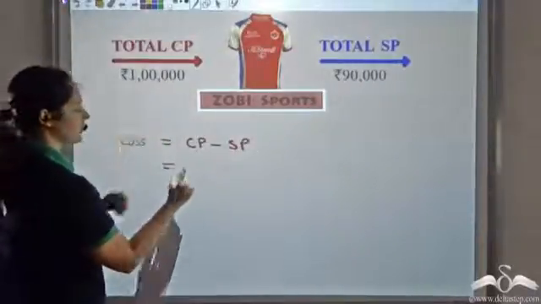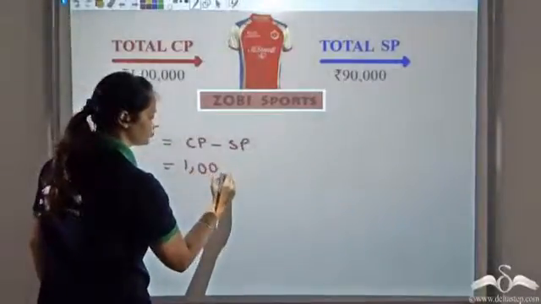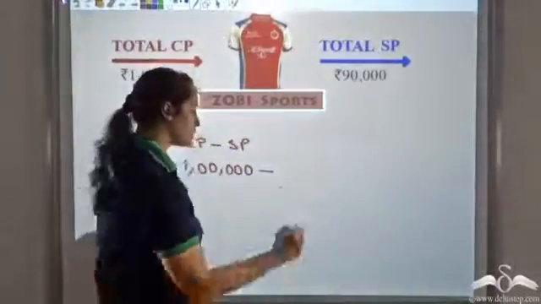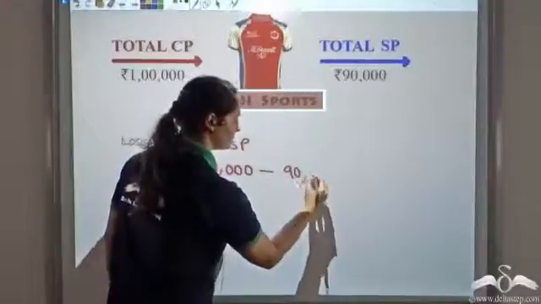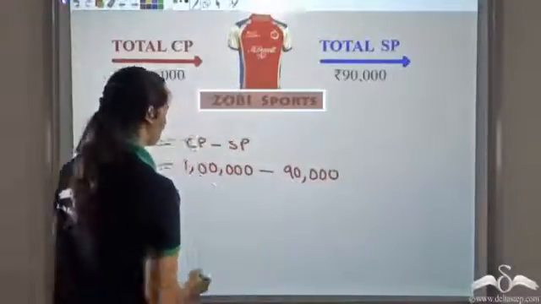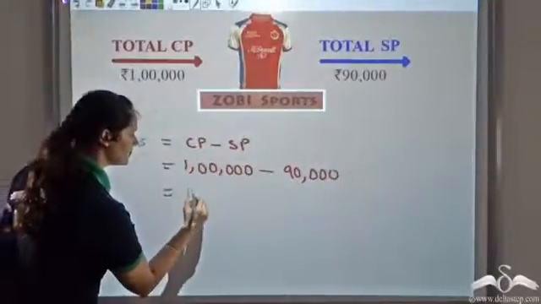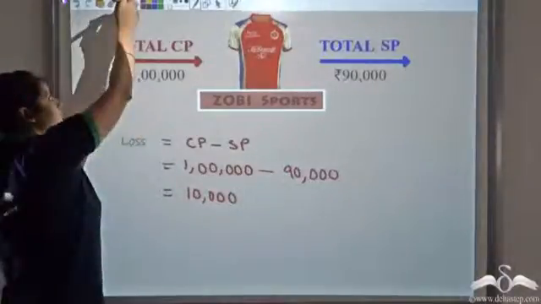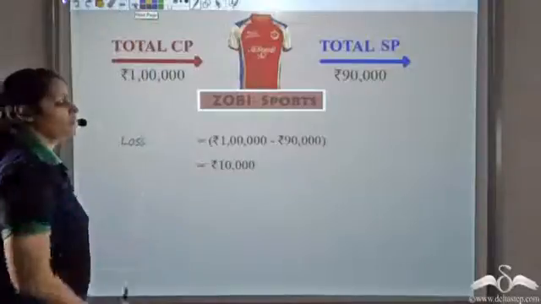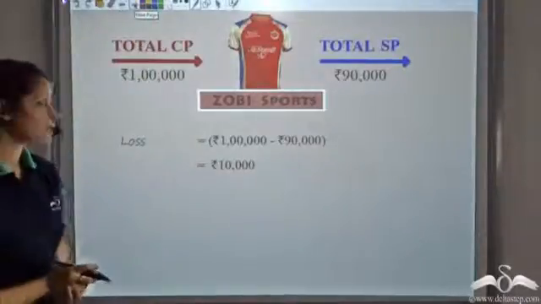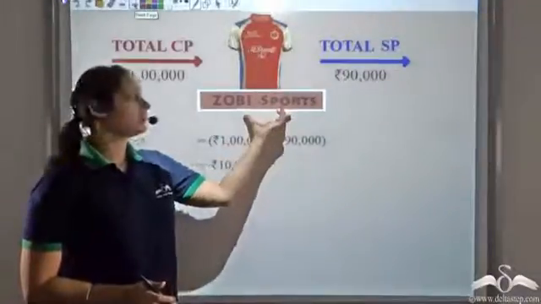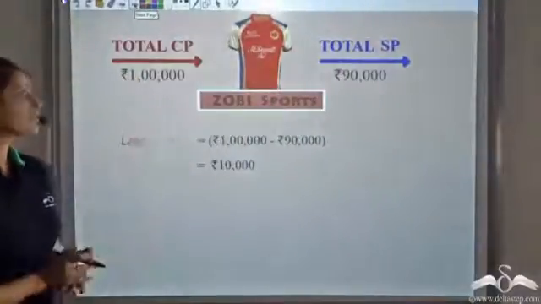Cost price here is 1 lakh. Selling price is 90,000. So the total loss is 10,000 rupees. This is the loss which Zobi Sports incurred because of these t-shirts.